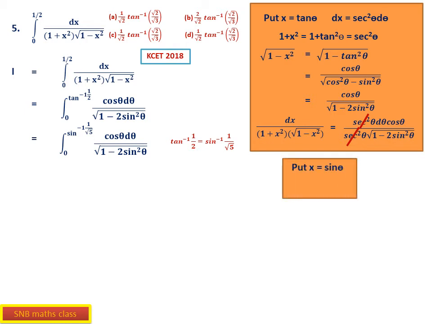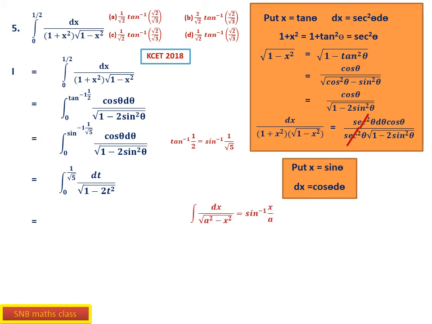Now what you have to do is put t equal to sin theta now. So dt becomes cos theta d theta. So once again upper and lower limit will be 0 to 1 by root 5, because theta is sin inverse 1 by root 5 means sin theta is 1 by root 5. So it is 0 to 1 by root 5 dt by square root of 1 minus 2t square. Now it is exactly integrable.